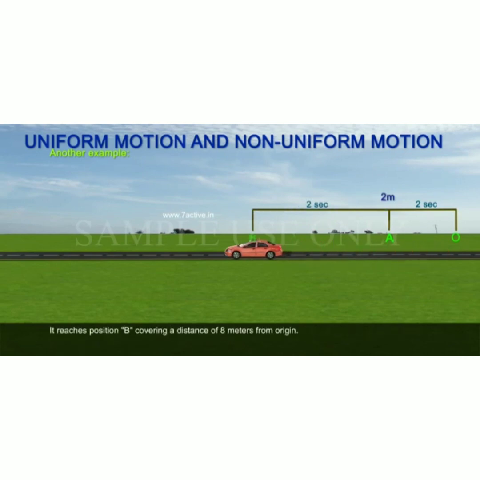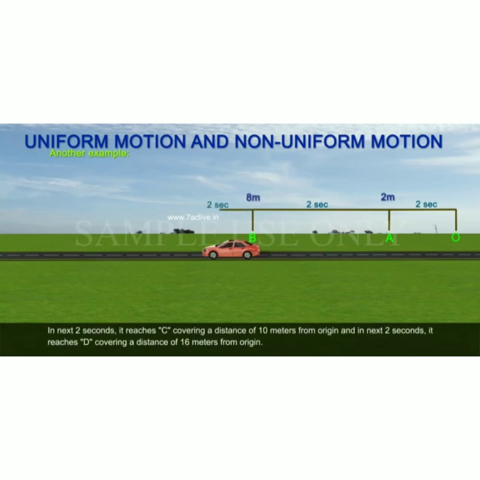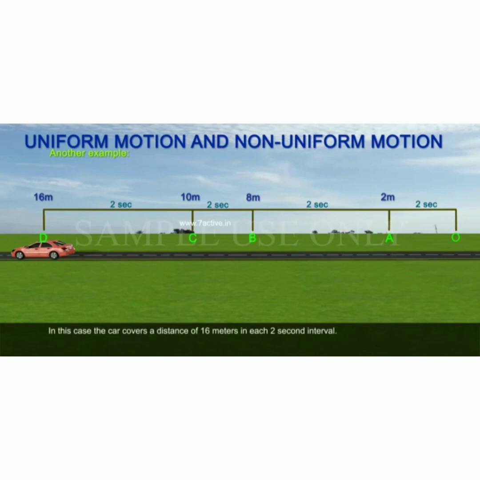It reaches position B covering a distance of 8 meters from origin, and in next 2 seconds it reaches C covering a distance of 10 meters from origin, and in next 2 seconds it reaches D covering a distance of 16 meters from origin. In this case, the car covers unequal distances in each 2-second interval. From this illustration, we can conclude that the car had traveled unequal distances in equal intervals of time. So, this type of motion is called as non-uniform motion.